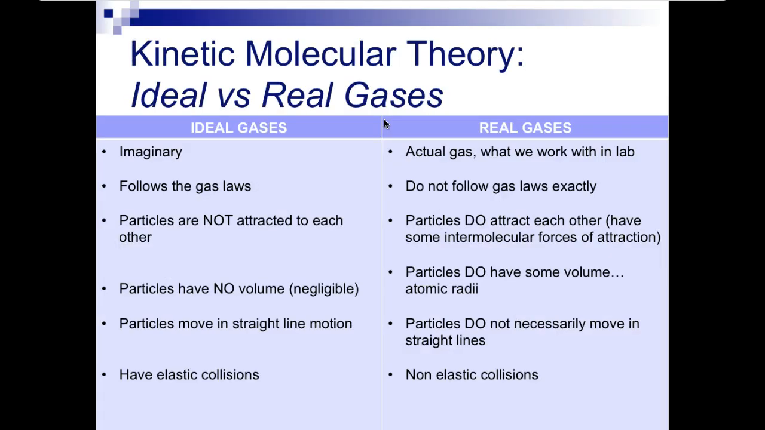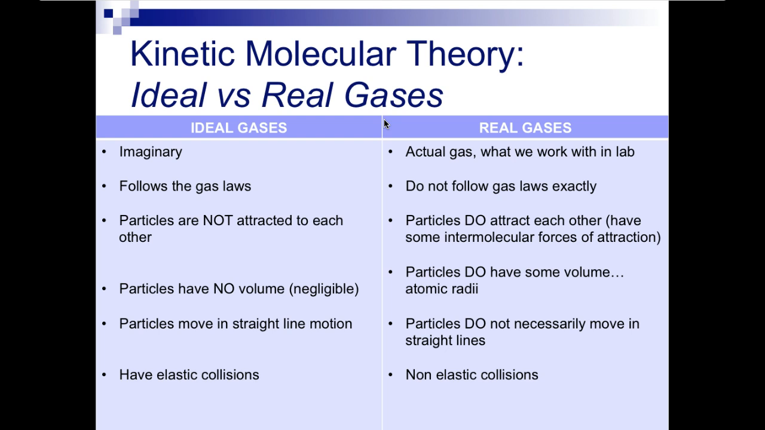So when we look at the kinetic molecular theory and we want to compare ideal versus real gases, ideal gases are imaginary. They follow the gas laws. The particles are not attracted to each other. The particles have no volume, so their volume is technically negligible. The particles move in a straight line of motion and they have elastic collisions, which means when these gas particles bounce off one another, they're elastic. So they crash into each other and then they bounce off. They don't lose energy or anything.